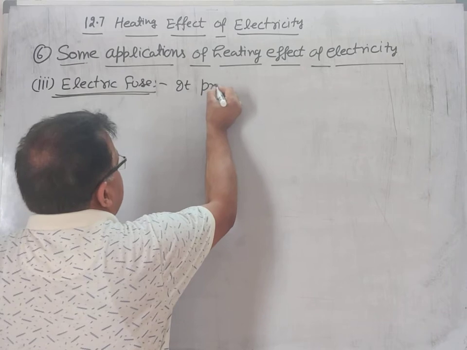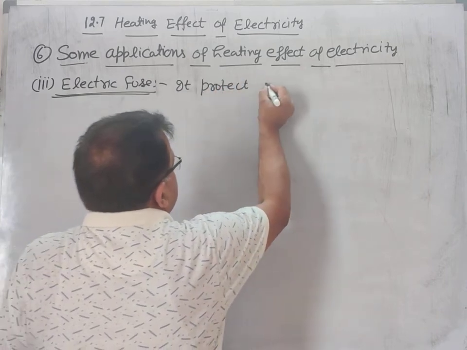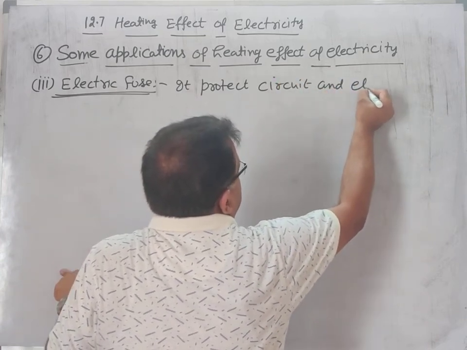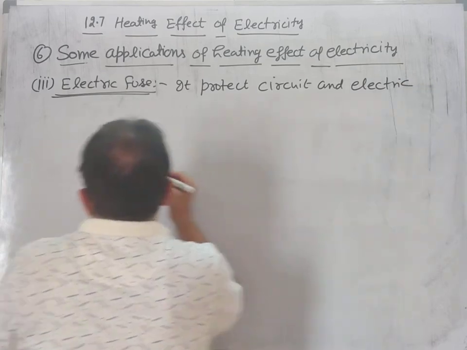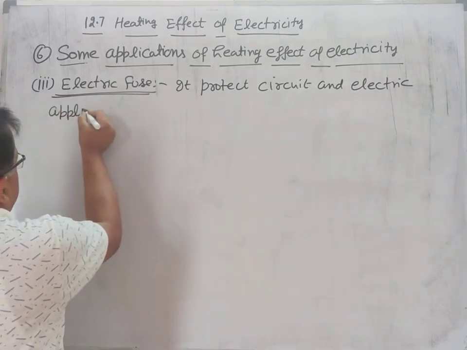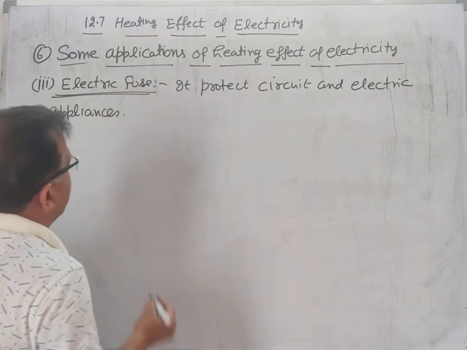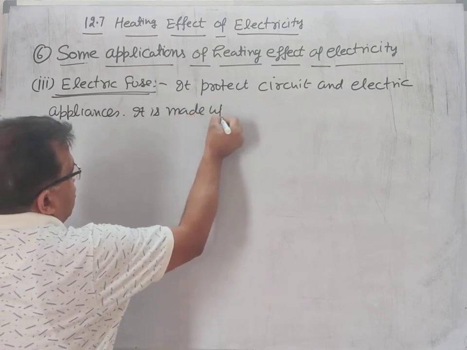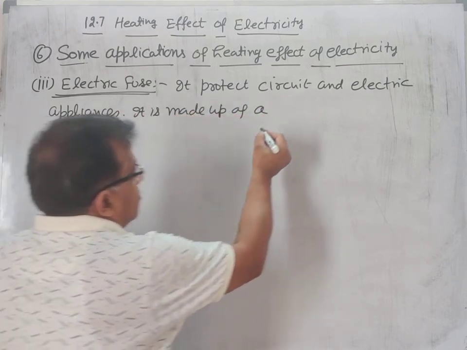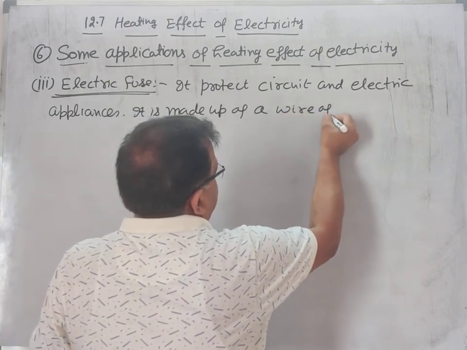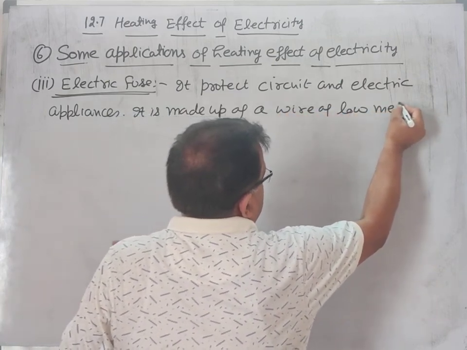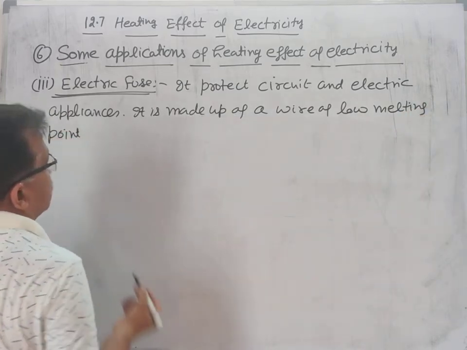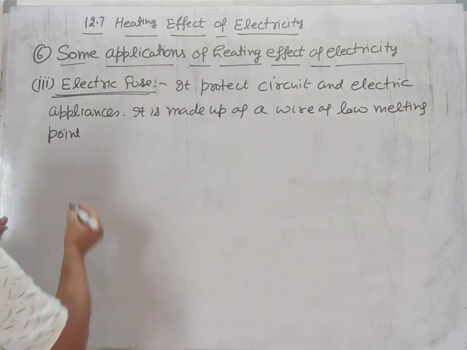It protects the circuit, that is the electric circuit, and electric appliances. It is made up of a wire of low melting point. The wire may be made up of copper or aluminum.